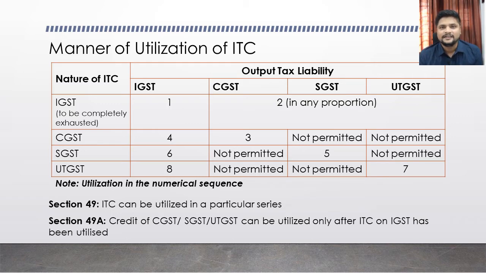What is the sequence of set off under these three acts? It can be set off in any proportion. Previously, when the act was initially enacted, they had provided a sequence that the balance ITC on IGST can be first utilized towards payment of CGST, then SGST. Now they have given the option to the user itself. The user can determine how the balance amount of ITC towards IGST can be utilized for set off of CGST or SGST. Clear or not?